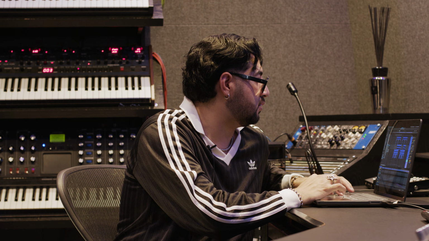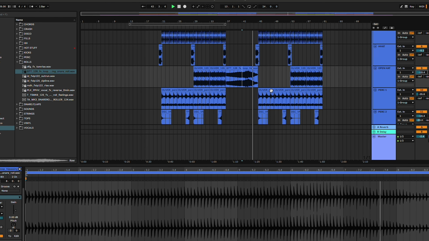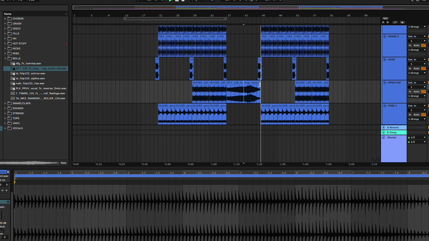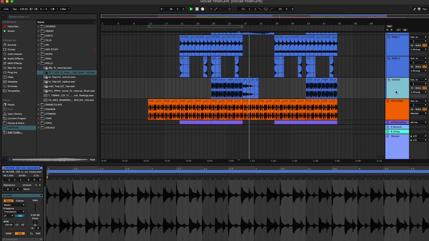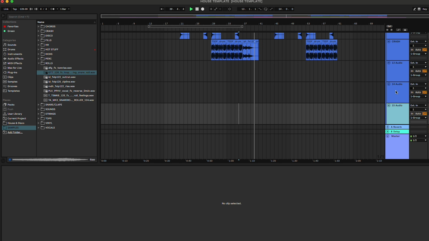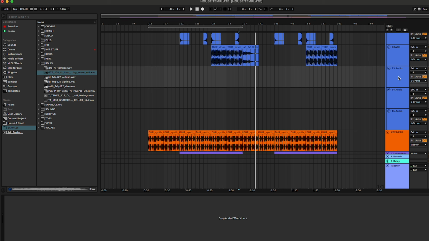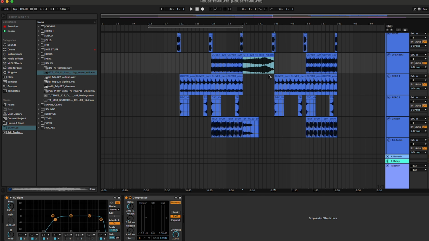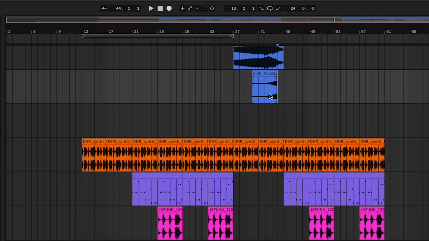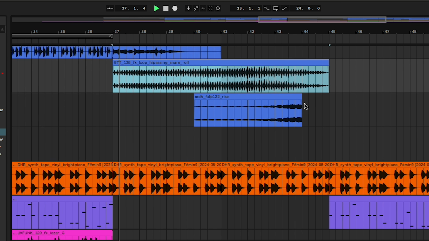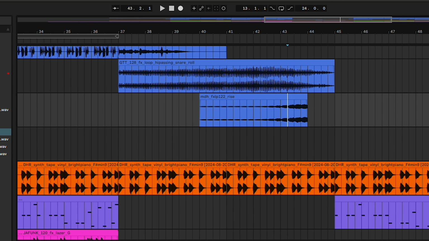Drag and drop this one. So I'm gonna duplicate a few tracks and bring the drop down, the snare roll down, so I can have more control over it. So in that section, I like to add a snare roll and also some risers.